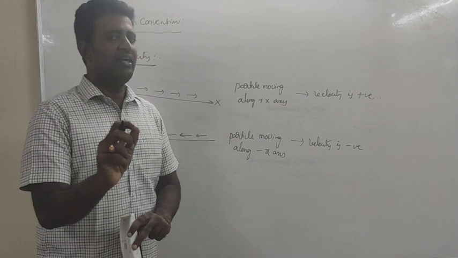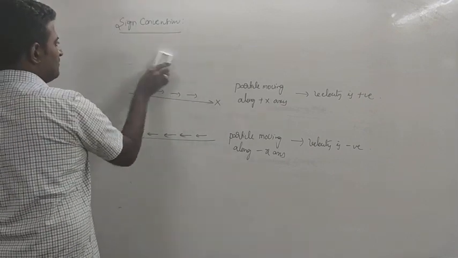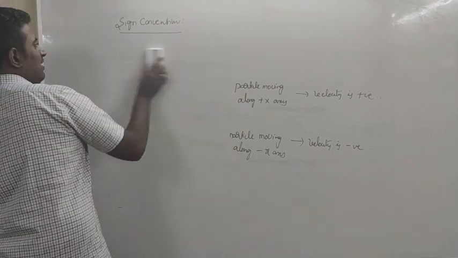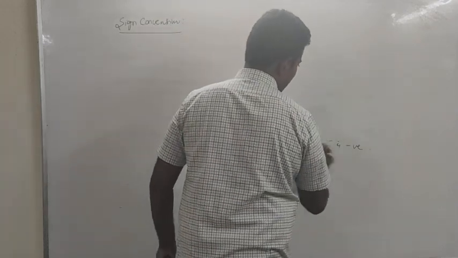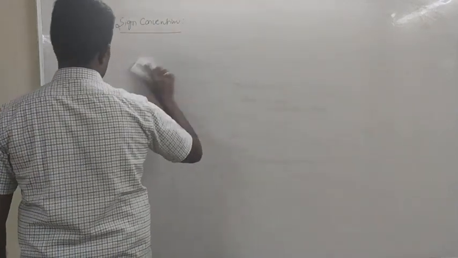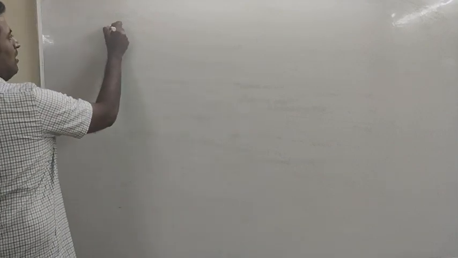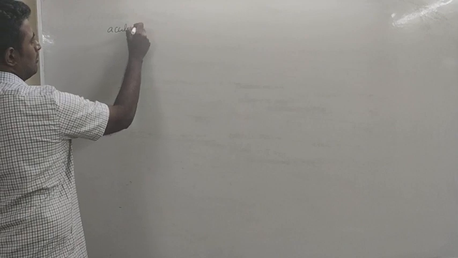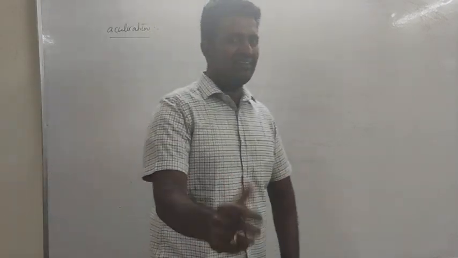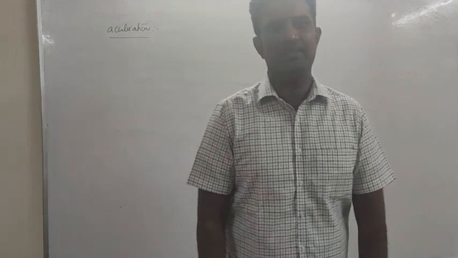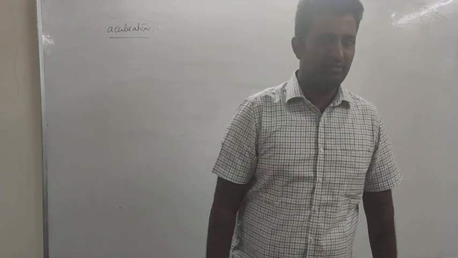But you have to be careful about acceleration sign convention, because in case of acceleration, we will define accelerated motion or retarded motion. Based on what? When can you say that you are getting accelerated? If the absolute velocity increases, that is, if you raise the accelerator, what is your expectation from a bike?